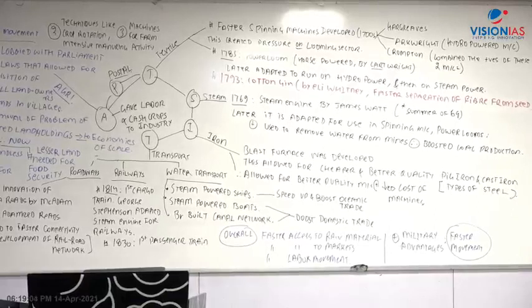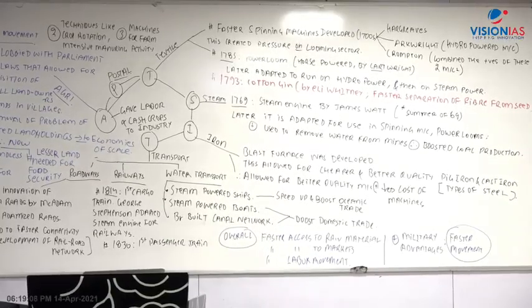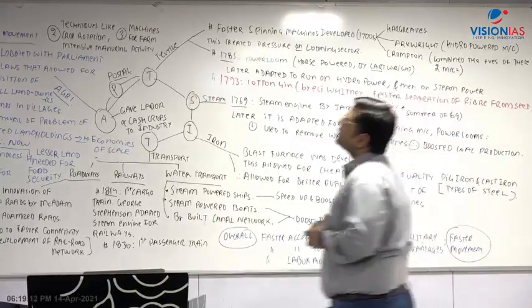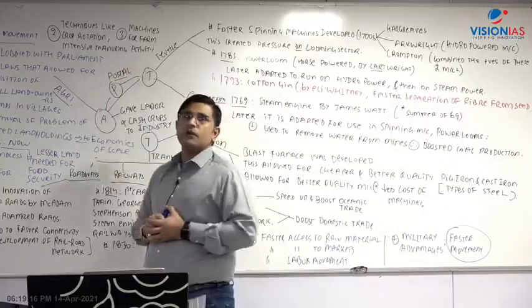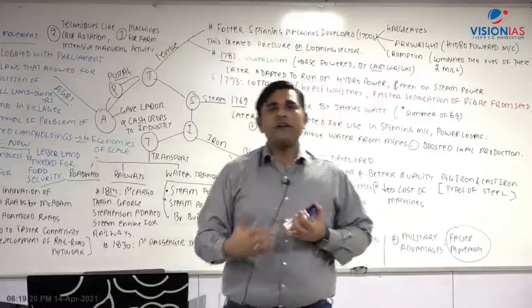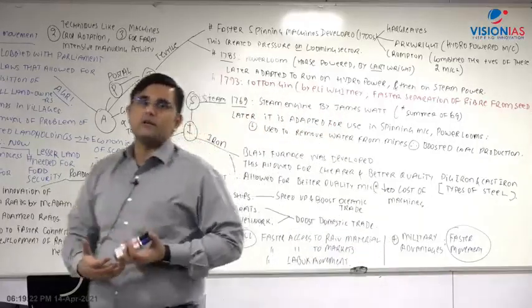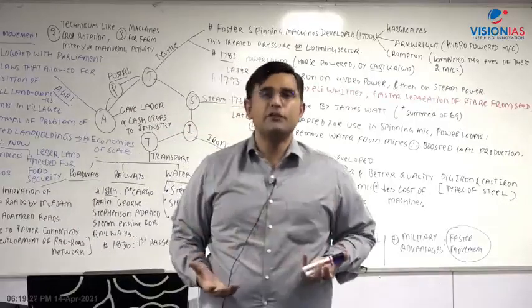Jyoti is asking, last 2 points of agriculture, please explain. Technique and machine for farm activity, not able to understand the line. Last 2 lines, okay. So last 2 points of the agriculture sector are techniques like crop rotation, intensive manuring. Intensive manuring relates to use of different chemicals for manuring the soil. It results in better productivity of the soil.